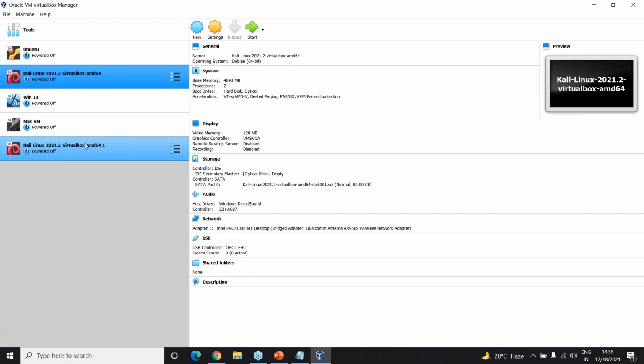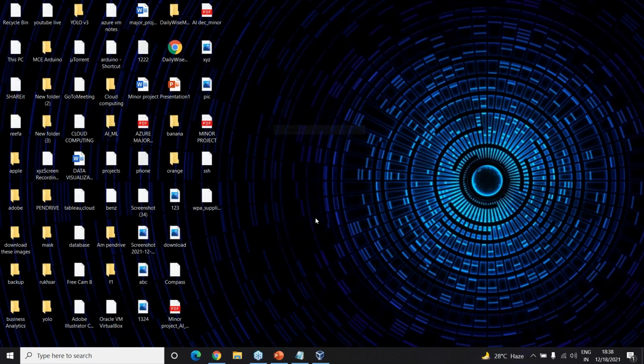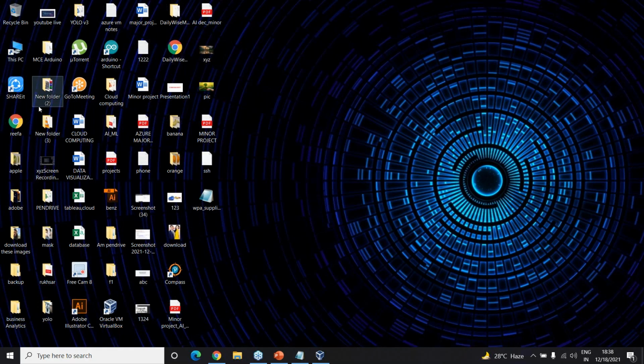From this VirtualBox app, I will go back to that .ova file which I had for Kali Linux, the file having the extension for VirtualBox, that is .ova. Okay, so I will just go to This PC again.